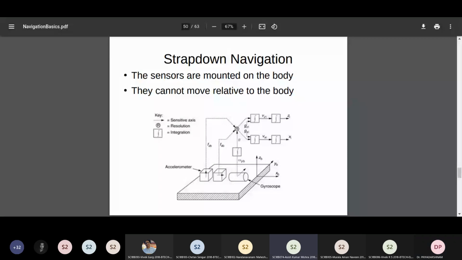Sir, if the accelerometer is mounted on the body, how will it take the body's acceleration then? If it is mounted on the body, body acceleration only will be taken. No, if the body... that's why I said instantaneously, you assume that at a Ti, there is an acceleration applied to the body. So if the time is small enough, then with respect to the body, you have a coordinate system. So that is your inertial coordinate system now. So you have an instantaneous inertial coordinate system with respect to which the accelerations are measured.